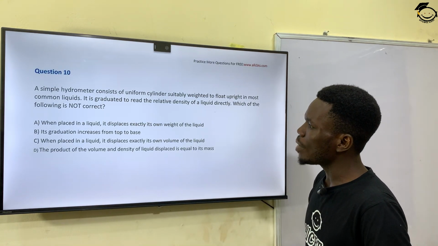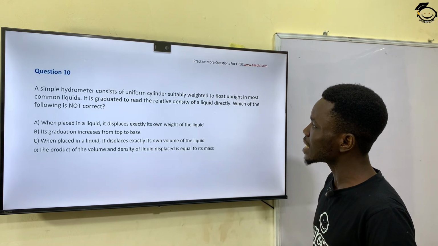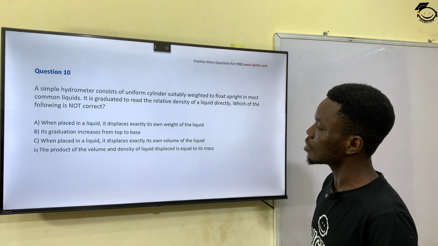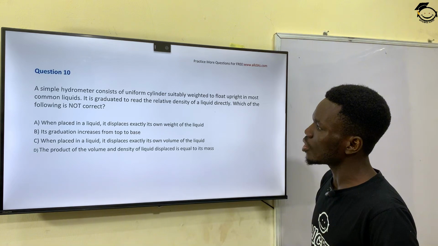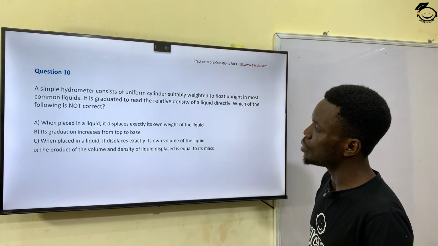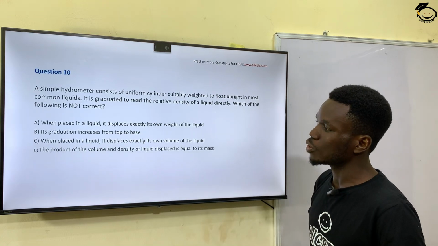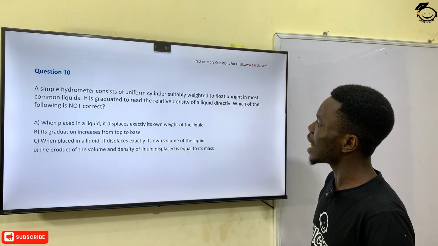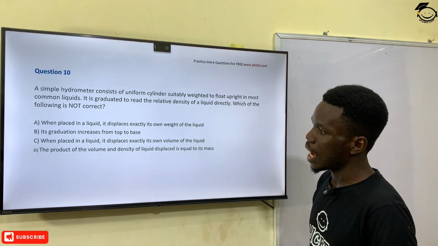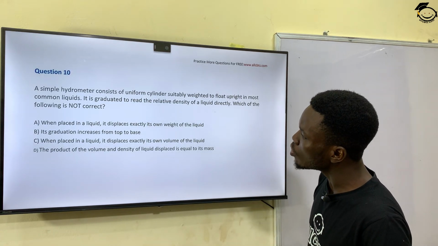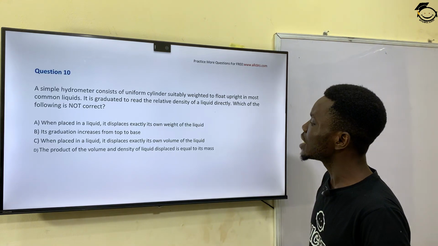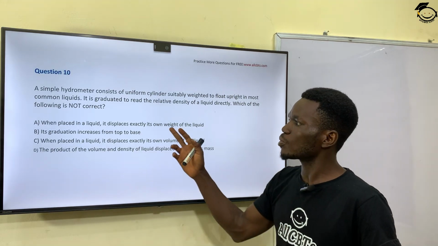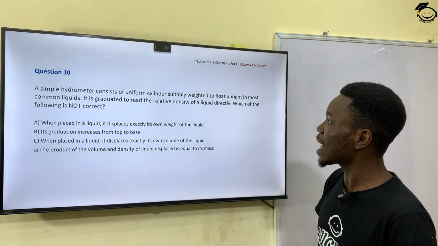Option A says, when placed in a liquid, it displaces exactly its own weight of the liquid. Option B says, its graduation increases from the top to the base. Option C says, when placed in a liquid, it displaces exactly its own volume of the liquid. And option D says, the product of the volume and density of the liquid displaced is equal to its mass. Now let's start explaining each one of these. Now the first one that says, when placed in a liquid, it displaces exactly its own weight.